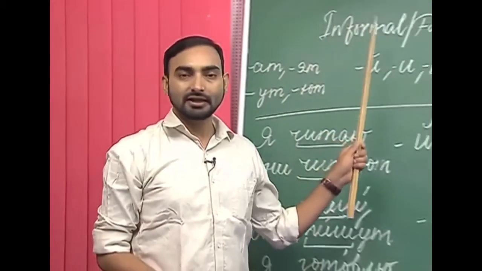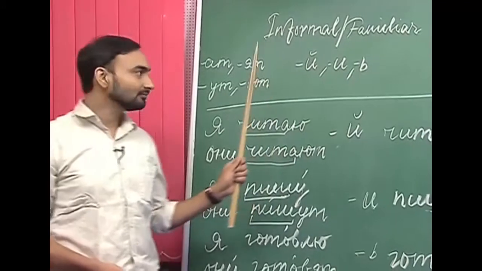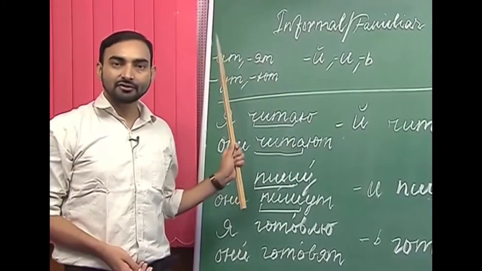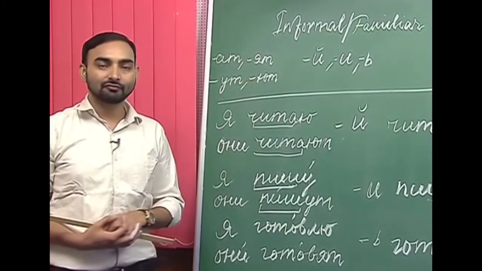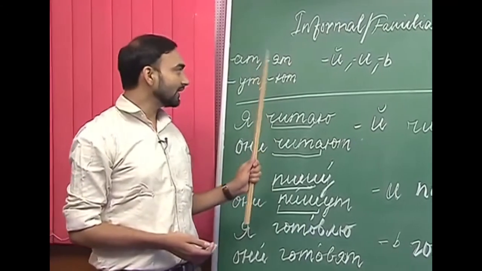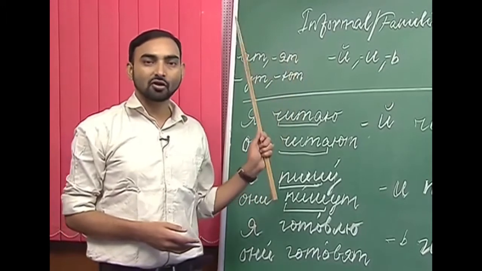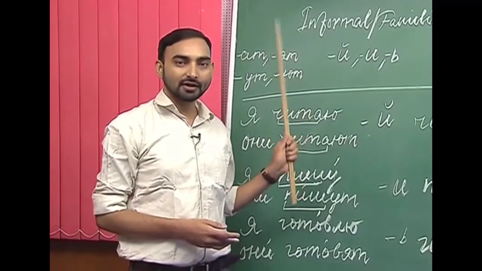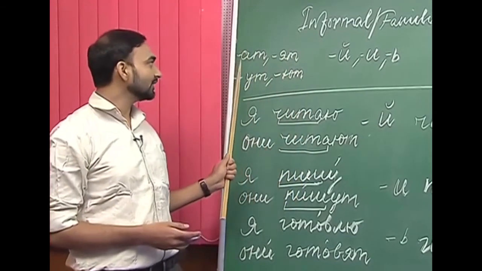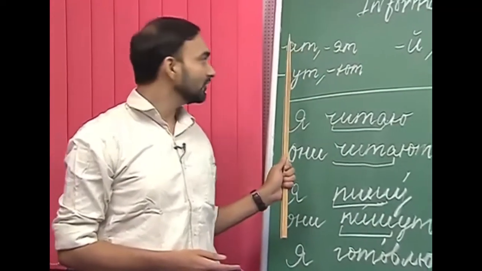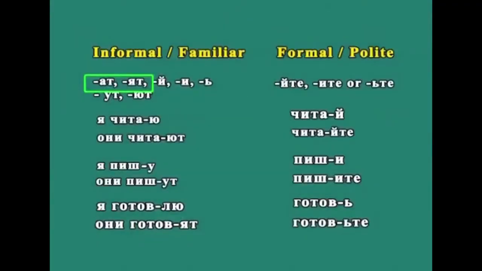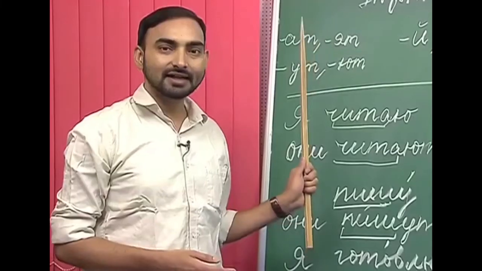Generally, the imperative mood forms are derived from the они form. So, first you have to find out the они form of a verb, the conjugation of a verb, whatever is used with они. For example, normally in они you will find either ат or ят, ут or ют as the endings.